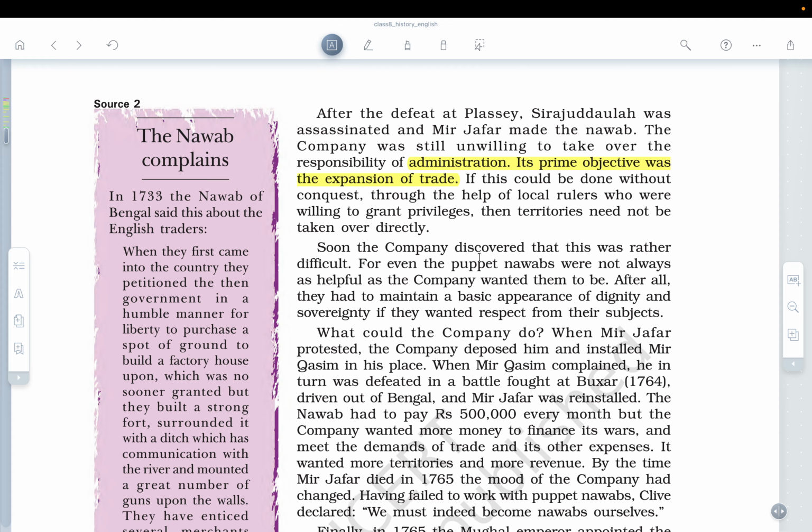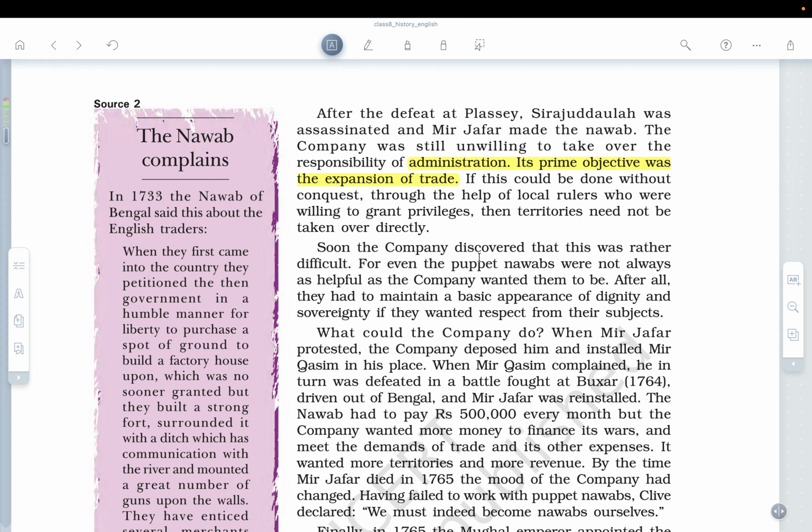Soon the company discovered that this was rather difficult, for even the puppet Nawabs were not always as helpful as the company wanted them to be. So basically, this chap Mir Jafar actually became wary of the British because they were asking him to do several sorts of things, and he felt that there was no autonomy left for him. That is the reason that with time he also started agitating against the British company.